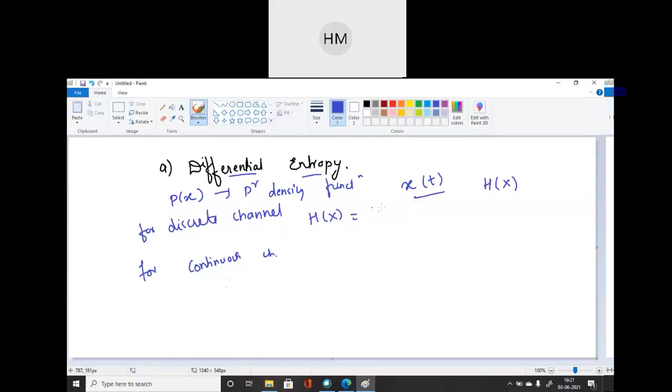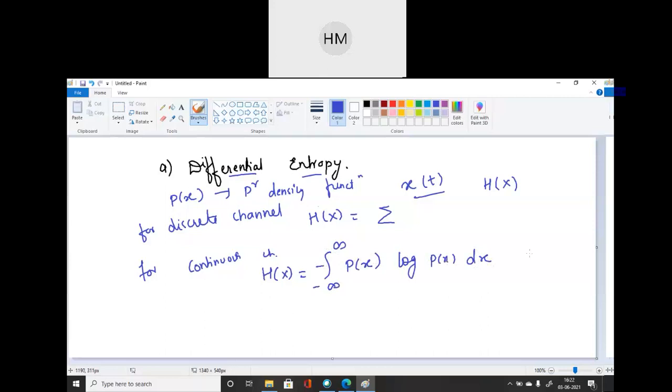In discrete channel, we use summation sign. So that will be replaced by what? Summation is used for discrete values. Now for continuous values, summation will be replaced by integration sign. So with the integration sign you denote your entropy. It will be minus infinity to infinity minus p of x log p of x dx.